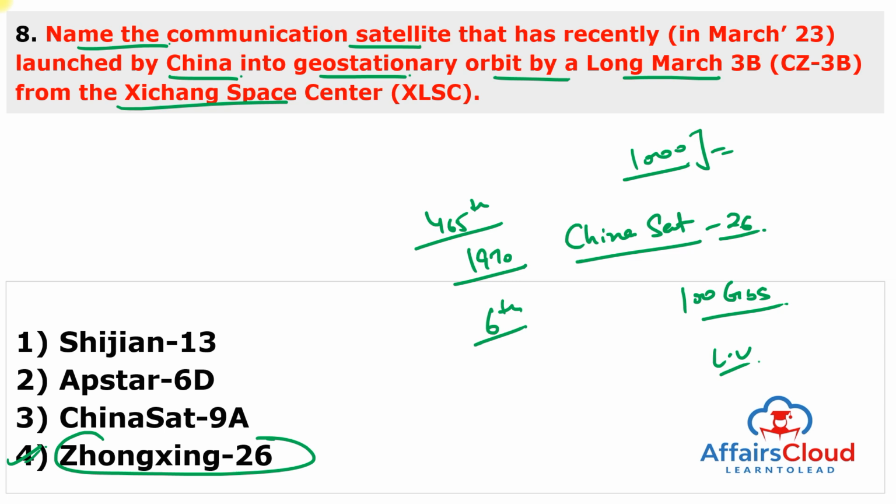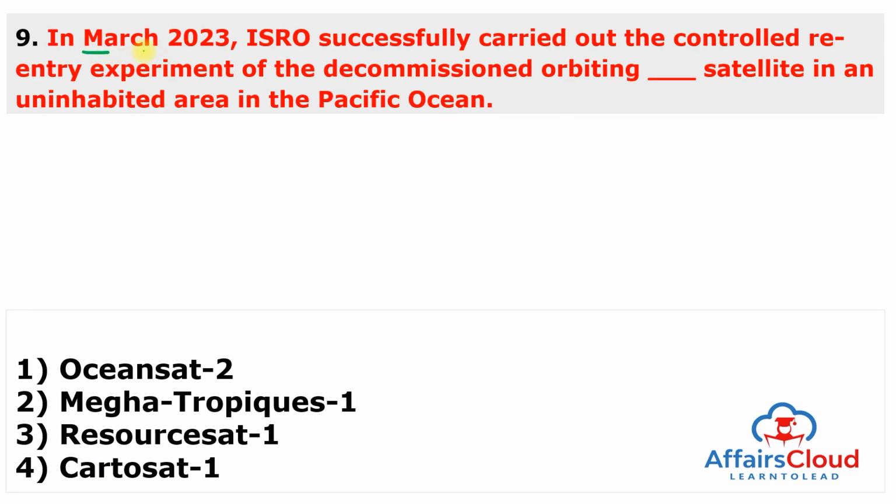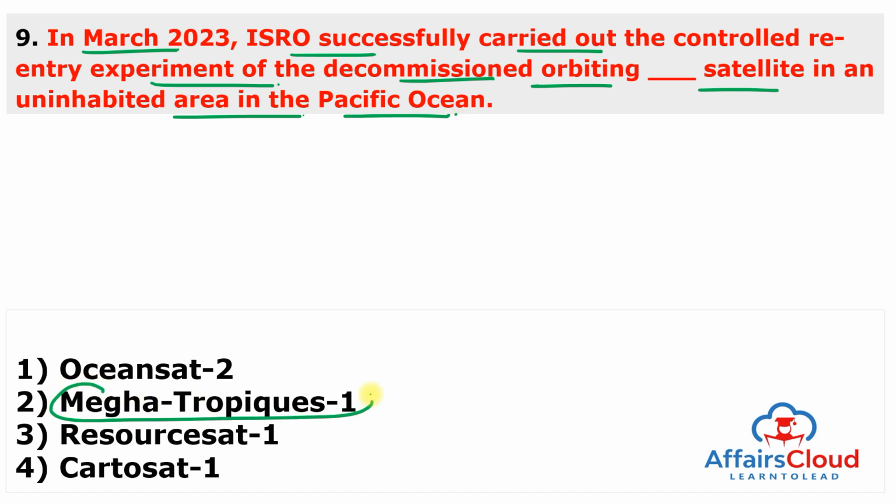Moving to next question. In March 2023, ISRO successfully carried out the controlled re-entry experiment of the decommissioned orbiting satellite in an uninhabited area in the Pacific Ocean. And this satellite is Megha Tropiques 1. Answer of this question is second.